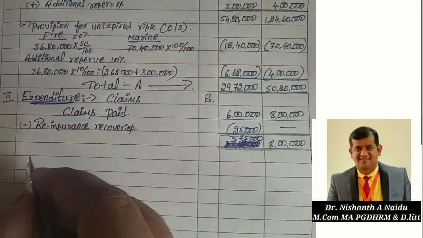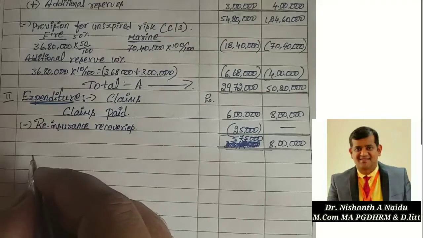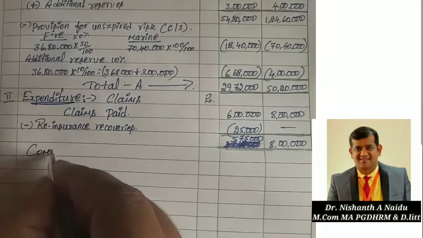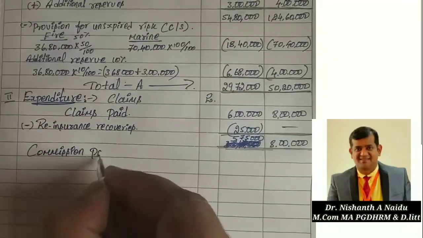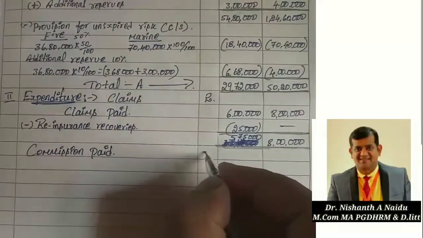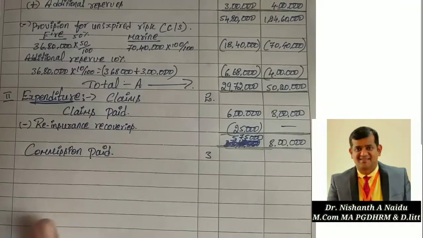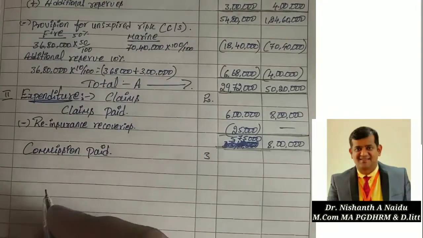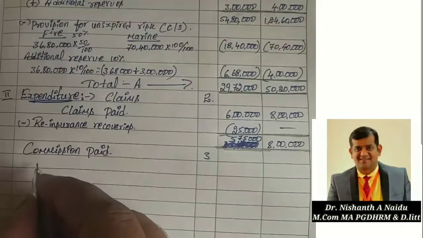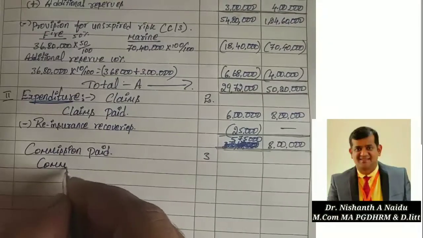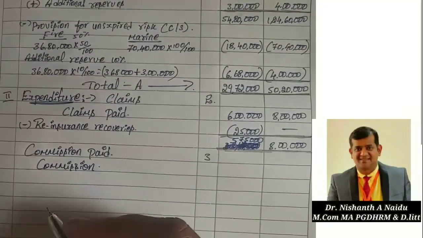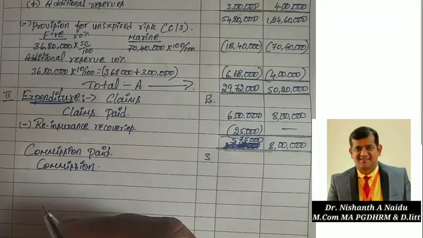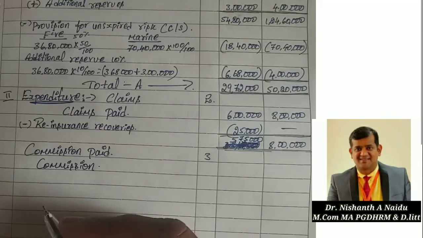Commission paid comes under schedule number 3. So check out how much they have given as commission in your problem. Commission paid, that is the fourth item: 6 lakh and 7 lakh.